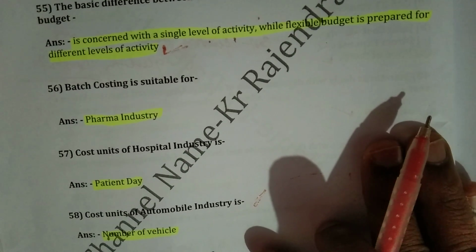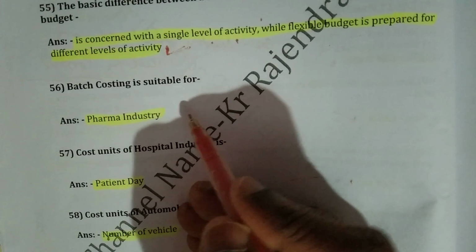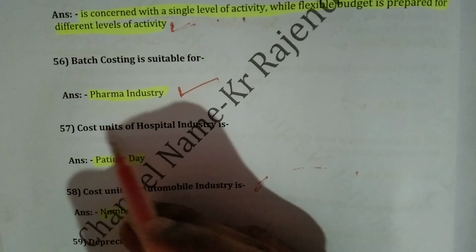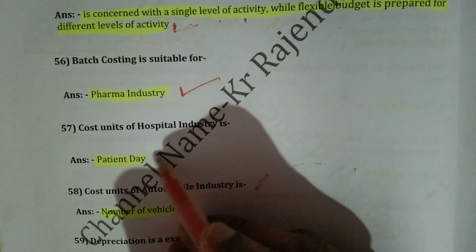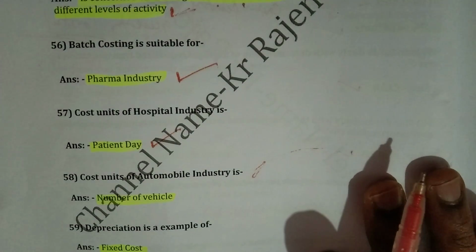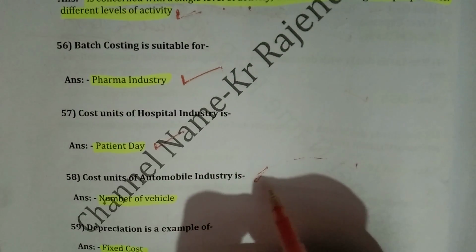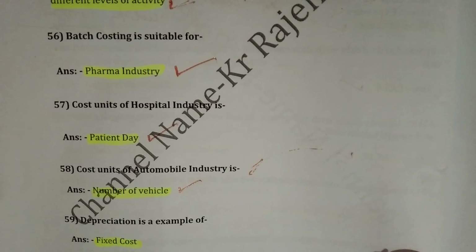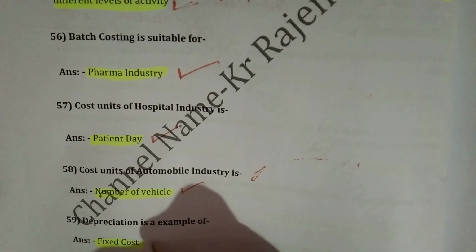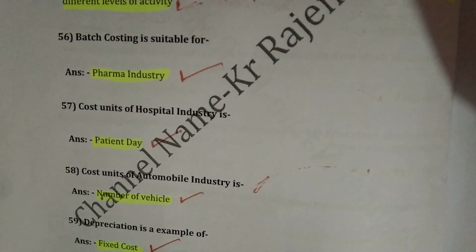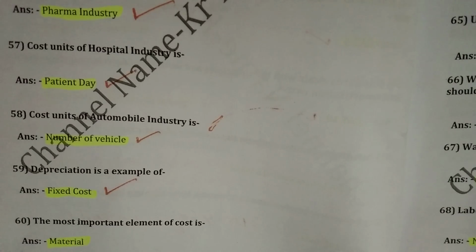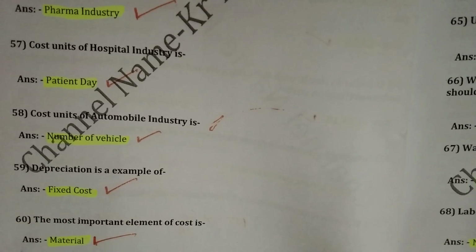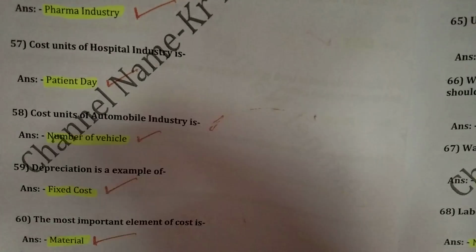Then question number 56. Batch costing is suitable for pharma industry. Question number 57. Cost unit of hospital industry is patient day. Question number 58. Cost unit of automobile industry is number of vehicle. Question number 59. Depreciation is an example of fixed cost. Right? Then question number 60. The most important element of cost is, as you know, material.